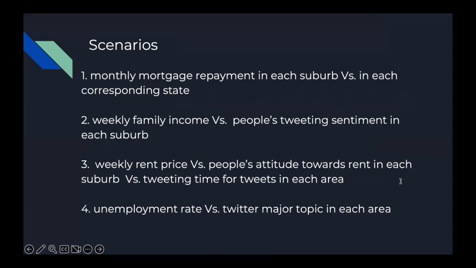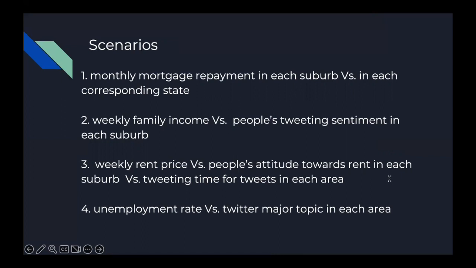As we want to monitor the fluctuation in housing price and increasing proportion of people intending to purchase a house with a mortgage, the first scenario we chose is monthly mortgage repayment in each suburb of 3 cities and then compare to that in each state.